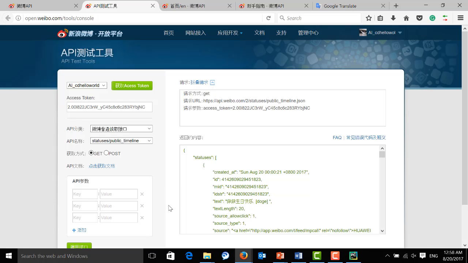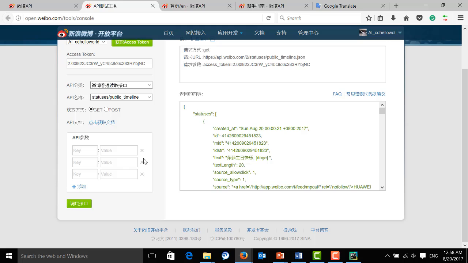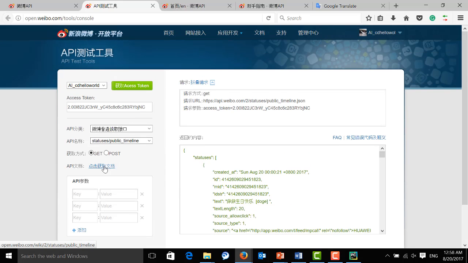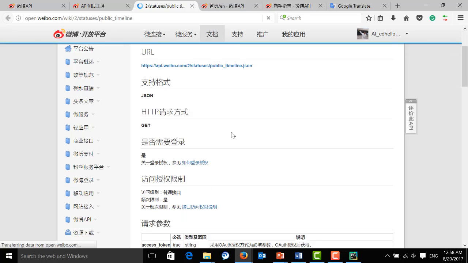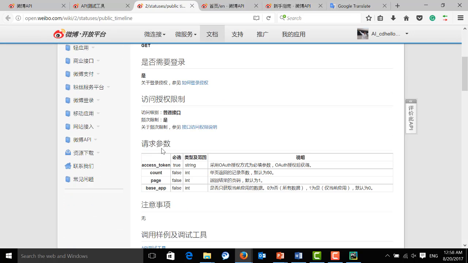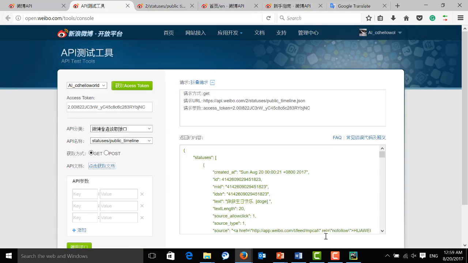So in this case, we will go back to the document. As you can see over here, you can click and try to get the document. This is the parameters of this document. Here we can get 15 rather than just 20, and the default page is 1. You can add more, like if you want to get the second page, the third page, the fourth page, until you think it's enough. Here we're going to change, let's say, 13.